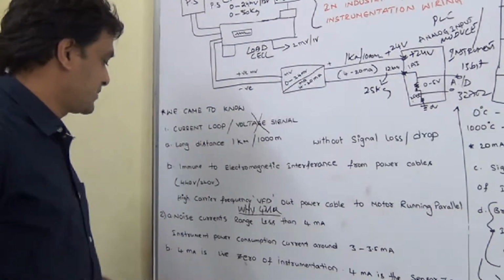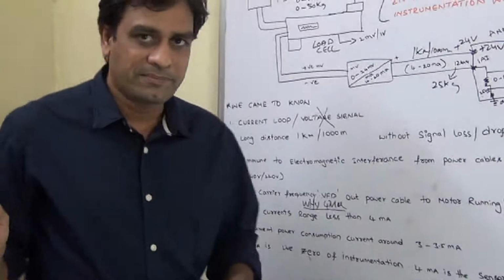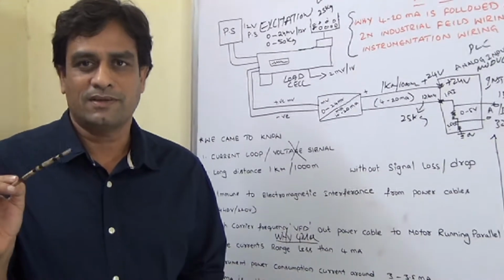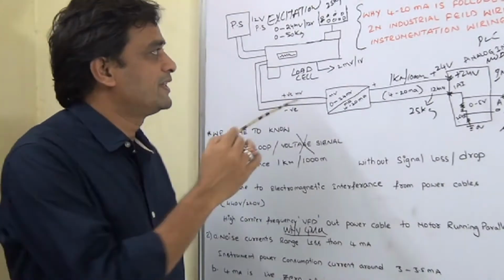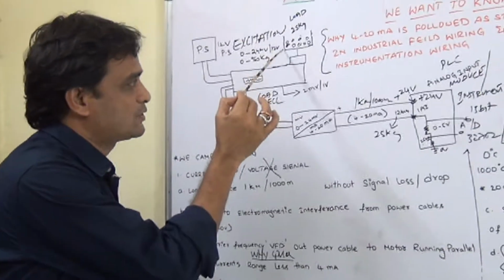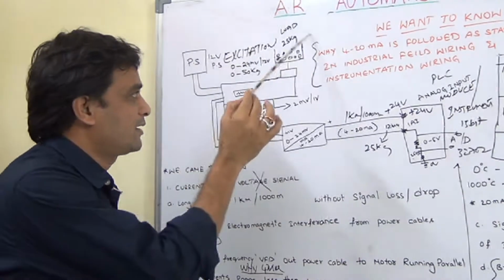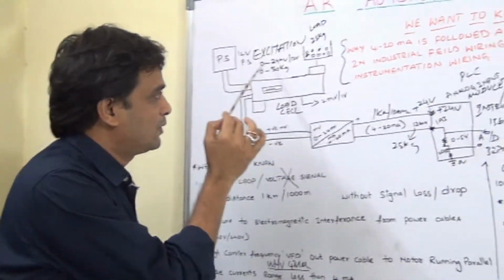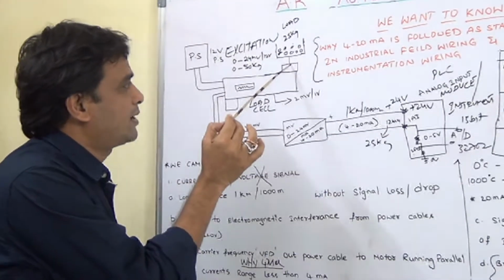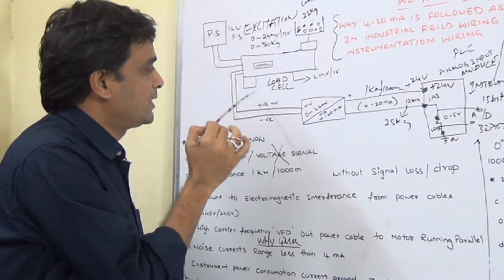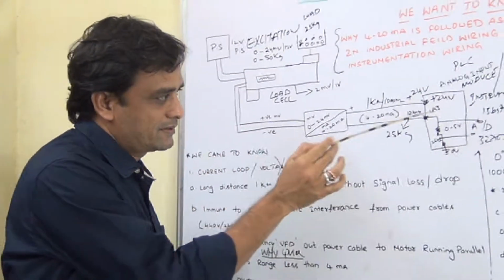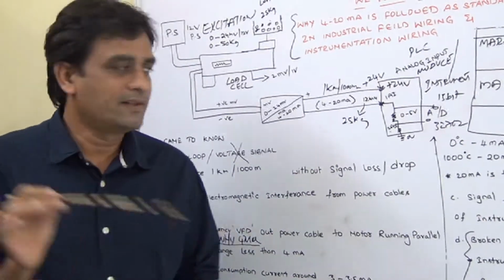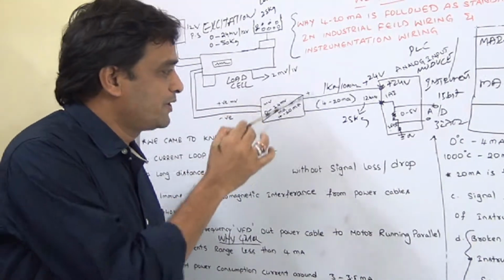4 milliamps and 20 milliamps. Now, why 4 milliamp? 4 milliamp is the live zero of the instrument and sensor. When the sensor value is 0, means when there is 0 kg, when no load is applied and the load cell is giving 0 millivolt, then the milliamp to the analog input will be 4 milliamp. At the sensor 0 point, we are making the instrument give 4 milliamp.